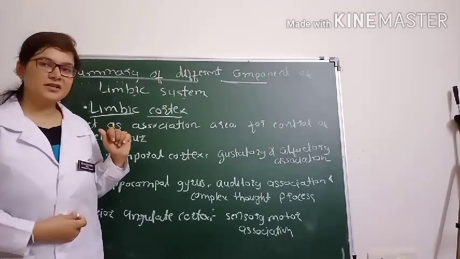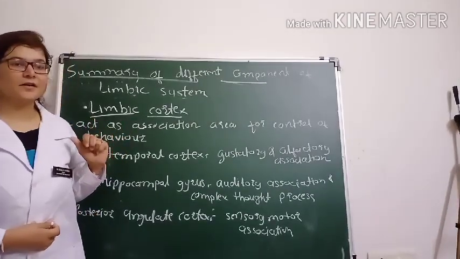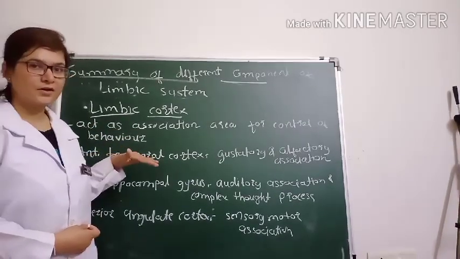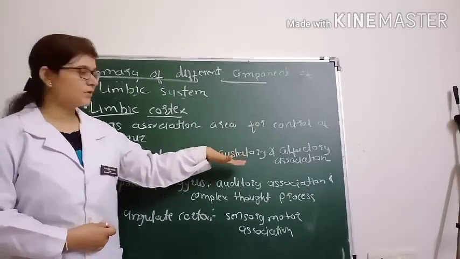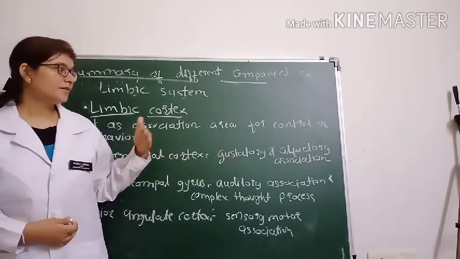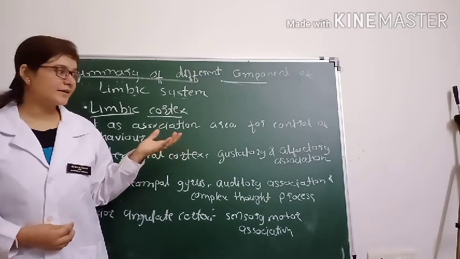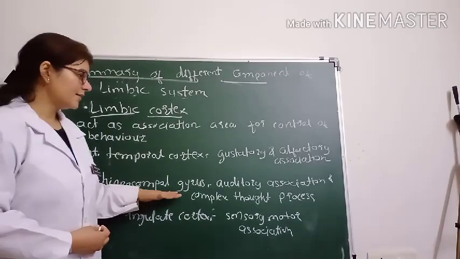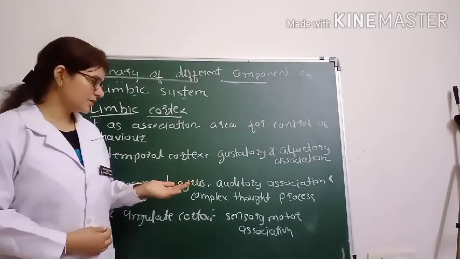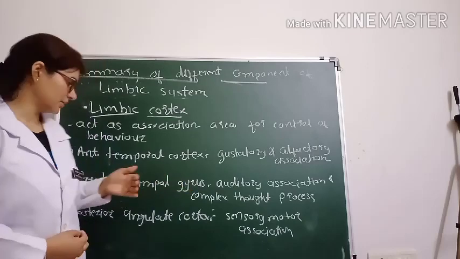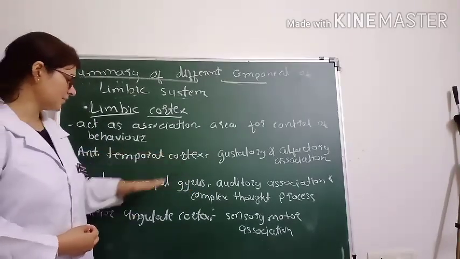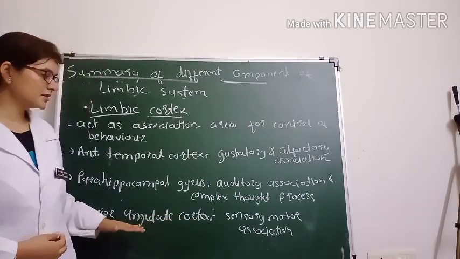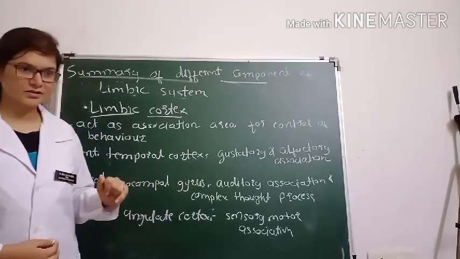So this will act as an association area for the control of behavior. And you have to remember three structures. One is the anterior temporal cortex. It is responsible for the gustatory and olfactory associations, so it is related to taste and olfactory associations, right? The parahippocampal gyrus is responsible for the auditory association and the complex thought process association. And the third one is the posterior cingulate cortex, which is responsible for the sensory motor association.